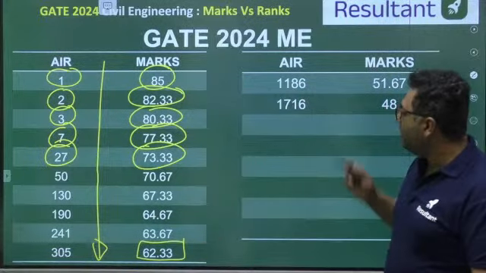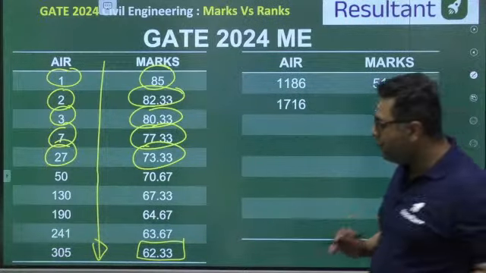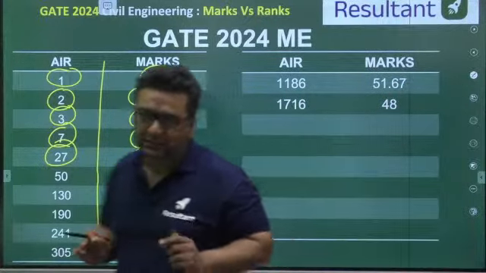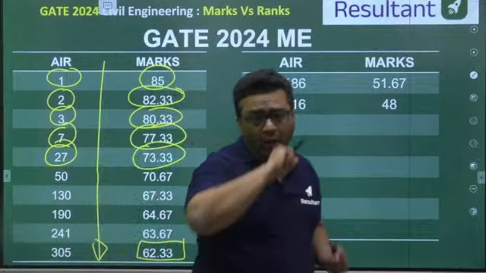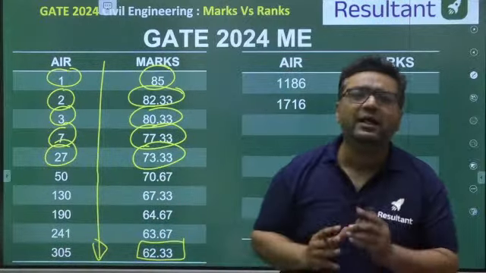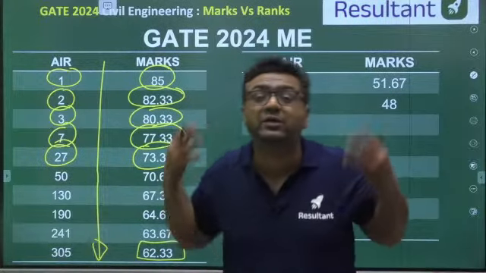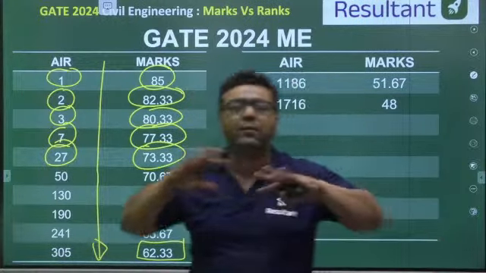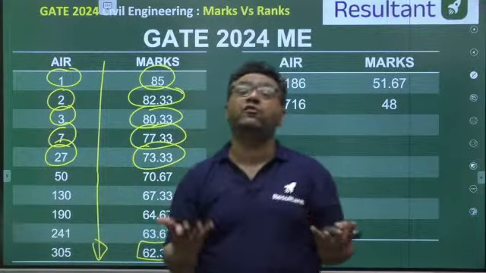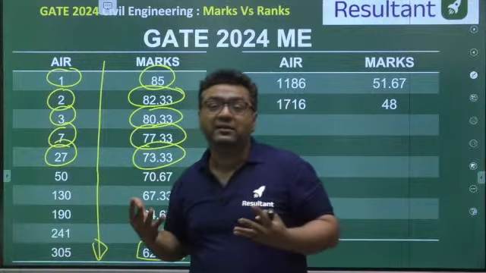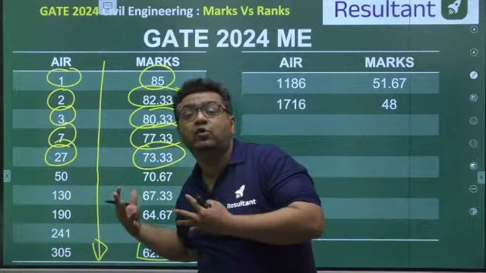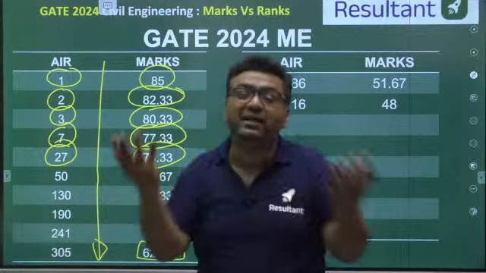I would like to tell you, if you ask me, sir, up to how much rank can we expect a PSU? So dear, it will vary depending on the number of seats PSUs are giving. Every year different PSUs are coming up with different numbers of seats. They are not fixed, like sometimes ONGC is coming with 220 seats, sometimes they are coming with 22 seats.